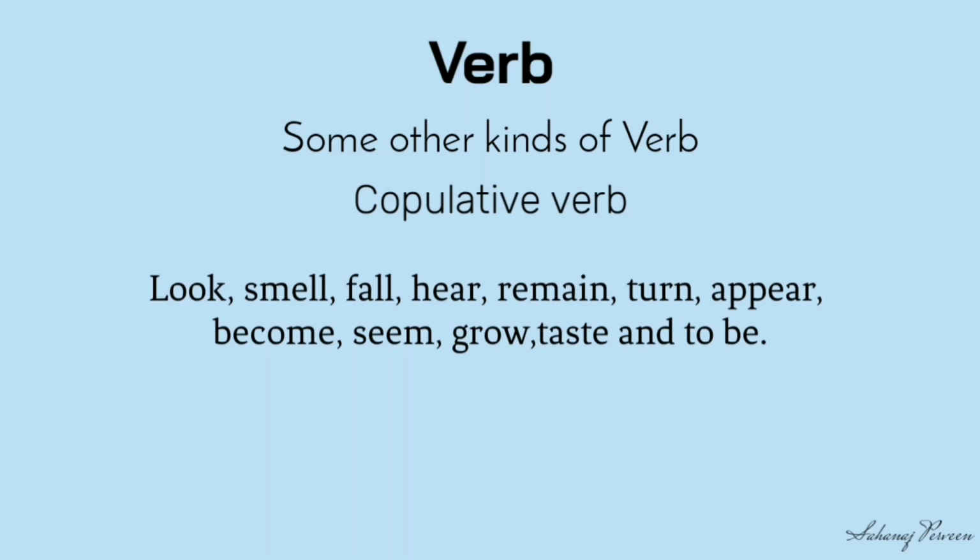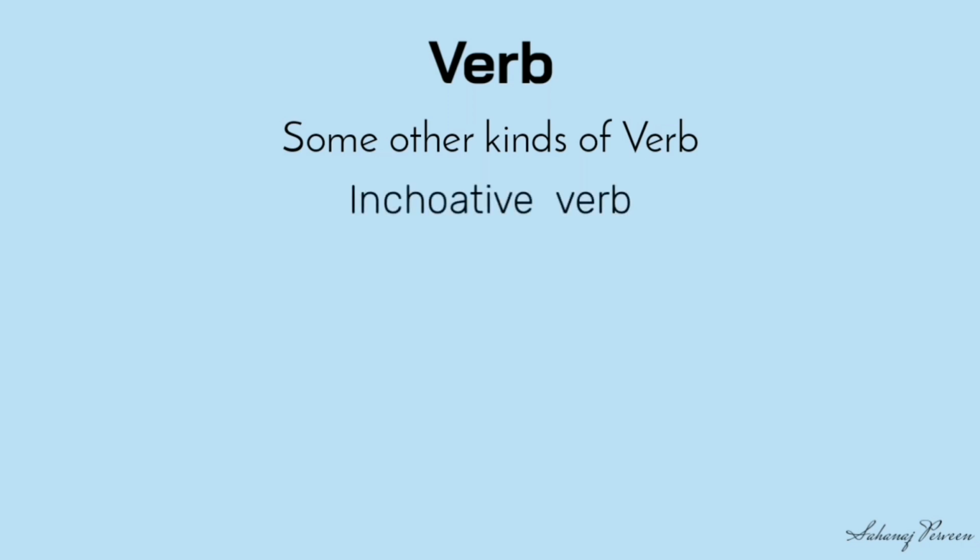Look, smell, fall, hear, remain, turn, appear, become, seem, grow, taste and the to be verbs are the examples of copulative verb. Incoherent verb.